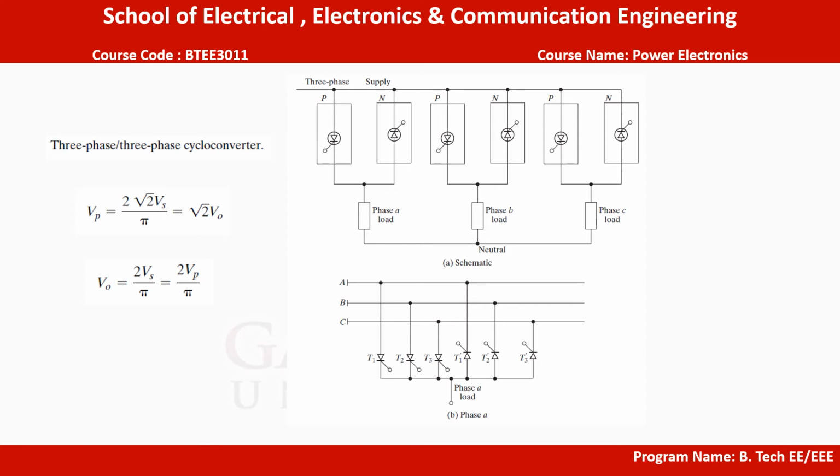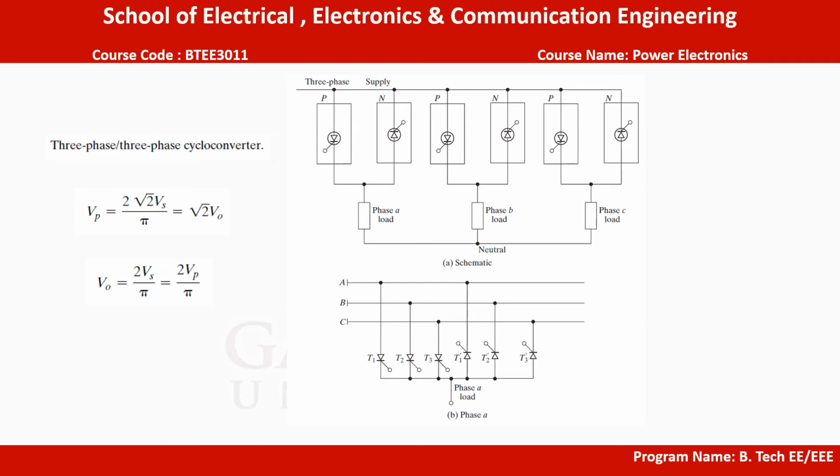The cycloconverter shown in this figure is a three-phase to three-phase converter. So the cycloconverter already discussed can be extended to provide three-phase output by having 6 three-phase converters as shown here.